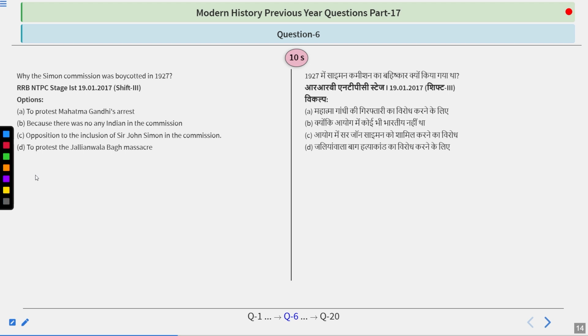Why was the Simon Commission boycotted in 1927? So the options are: to protest Mahatma Gandhi's arrest, because there was no Indian in the commission; opposition to the inclusion of Sir John Simon in the commission; to protest the Jallianwala Bagh massacre. So think about it.